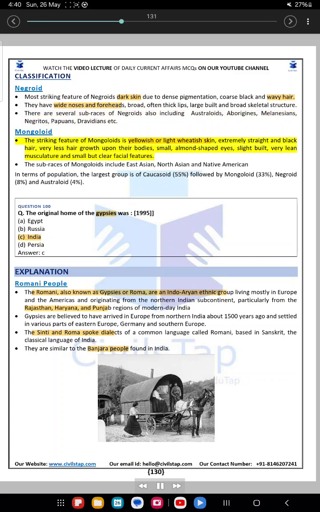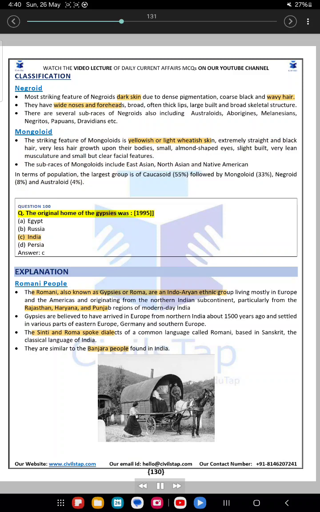Mongoloid. The striking feature of Mongoloids is yellowish or light whitish skin, extremely straight and black hair, very little hair growth upon their bodies, small, almond-shaped eyes, slight build, very lean musculature and small but clear facial features. The sub-races of Mongoloids include East Asian, North Asian and Native American. In terms of population, the largest group is Caucasoid, 55%, followed by Mongoloid, 33%, Negroid, 8%, and Australoid, 4%.